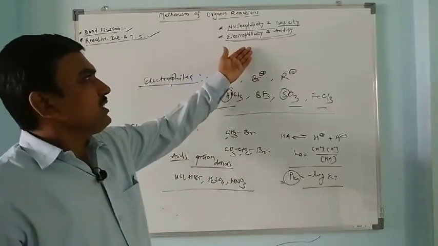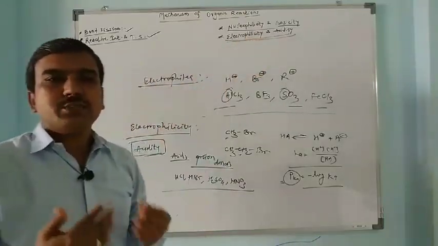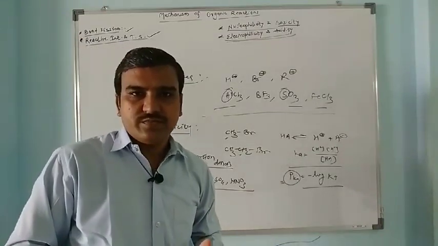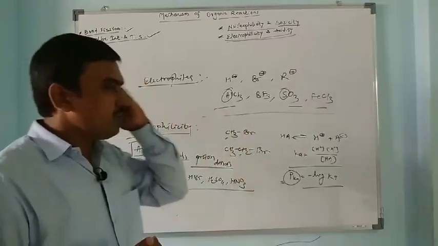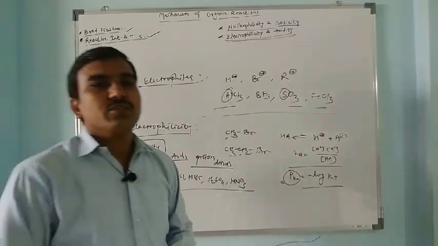In the case of electrophilicity and acidity, electrophiles are species which are electron deficient in nature. They have affinity towards an electron pair, so they accept an electron pair from electron rich species such as nucleophiles.